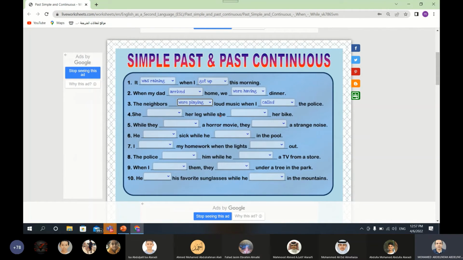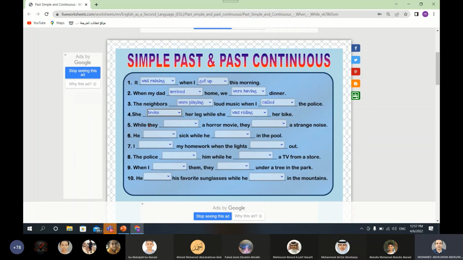While is used with the past continuous. While she rode, was riding, or riding? Was riding. While she was riding her bike. What happened while she was riding her bike? She broke her leg. Yeah, excellent. She broke her leg while she was riding her bike.